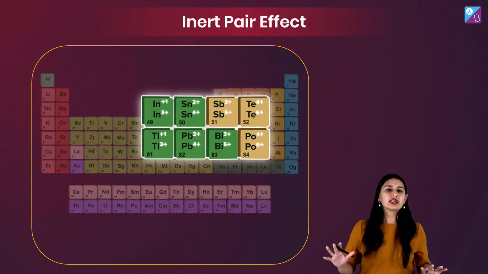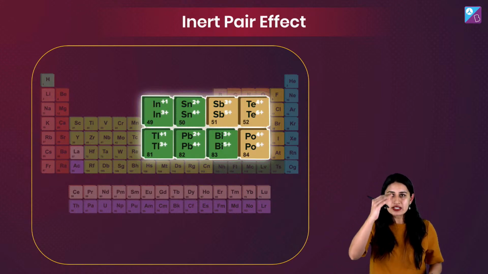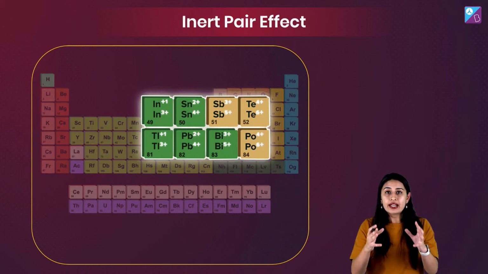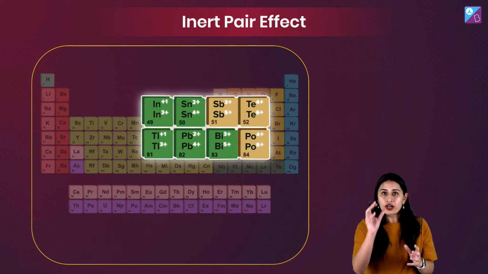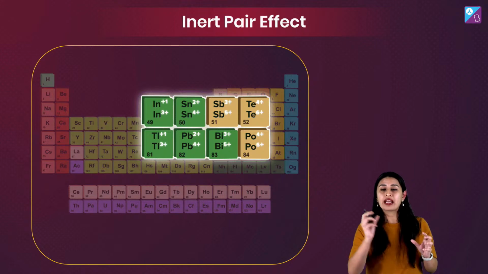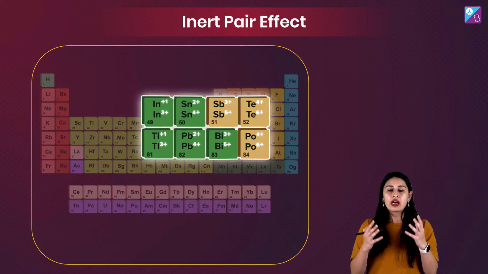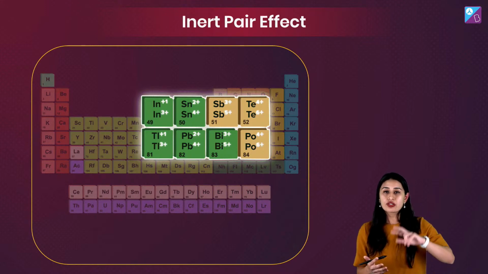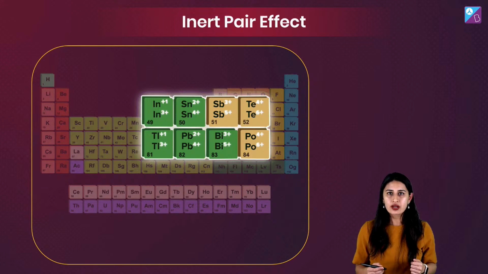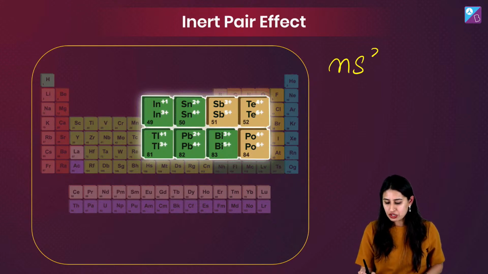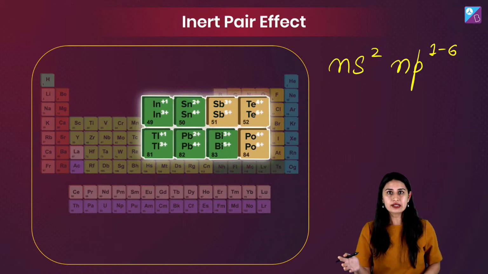So you know what inert pair effect is. You know that as we go down the group, the tendency to show the oxidation state, which is the general group oxidation state, decreases by 2. क्यों भला? Why are the lower elements showing a particular oxidation state which is 2 less than the above ones? You know about the electronic configuration ns2 np1-6.